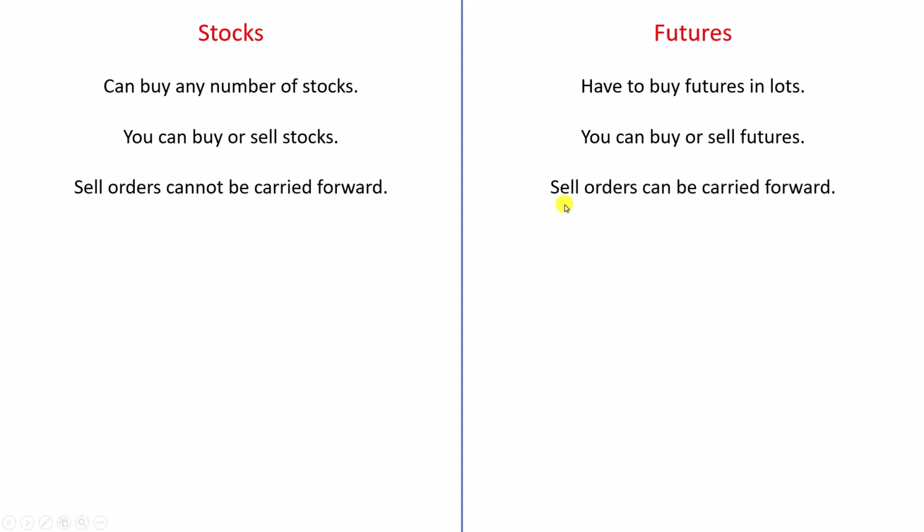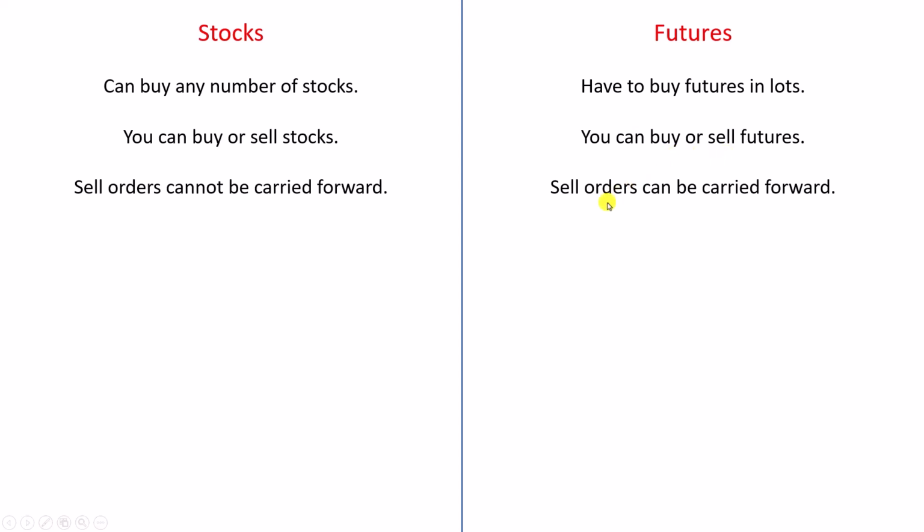Whereas in futures, you can carry sell orders. Here too, you have two types of sells. One is you buy a future and then you sell the one that you have bought. For example, let us say I have bought one lot of Infosys futures, and then after 2 days I am selling the lot that I had bought 2 days ago. That is one type of sell.